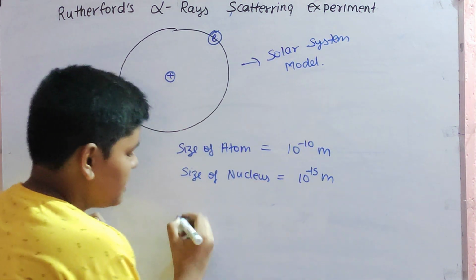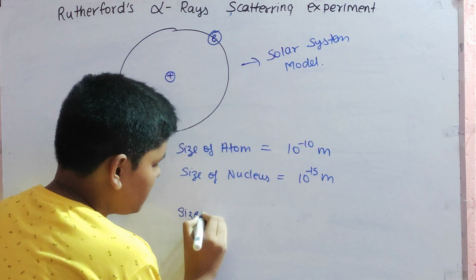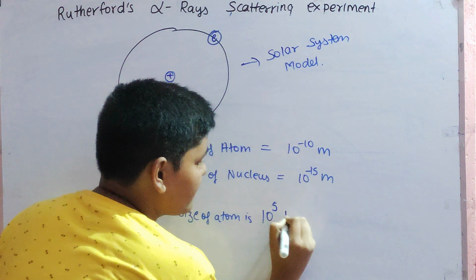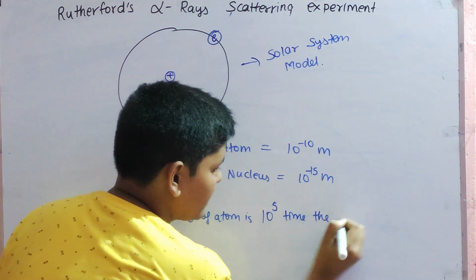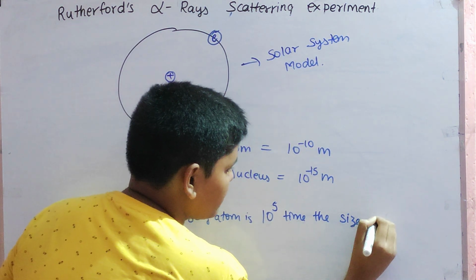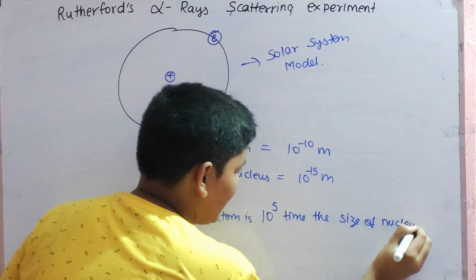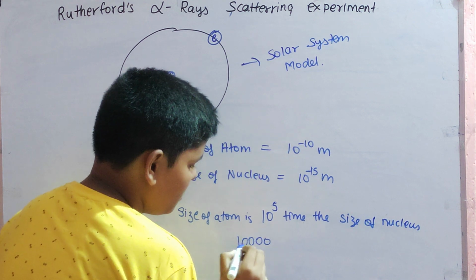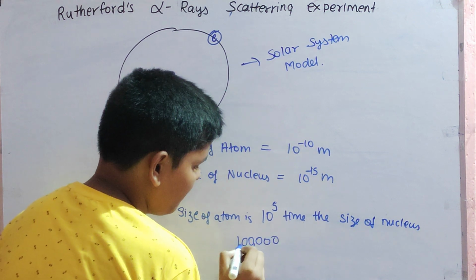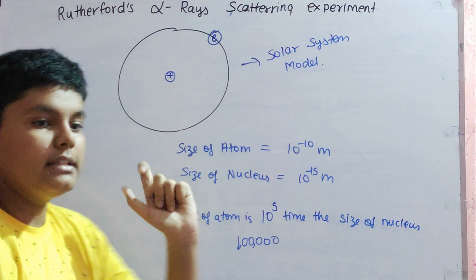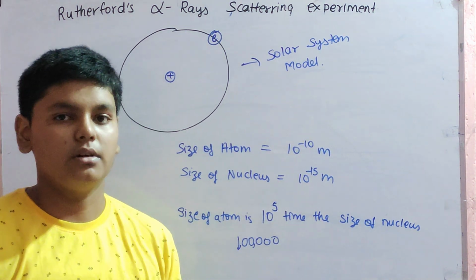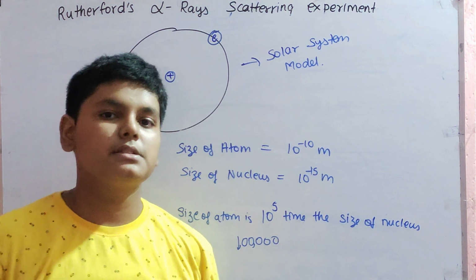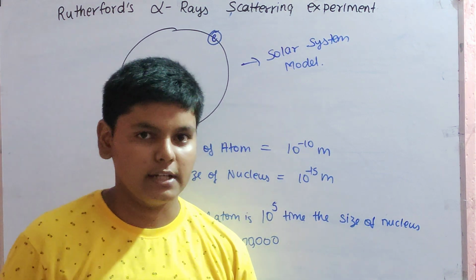If you compare this, the size of the atom is 10 to the power of 5 times the size of the nucleus. It means that 10 to the power 5 is equal to 100000, which is 1 followed by five zeros. Almost 1 lakh times the atom is bigger than the nucleus. Almost 100,000 times the atom is greater than the nucleus.